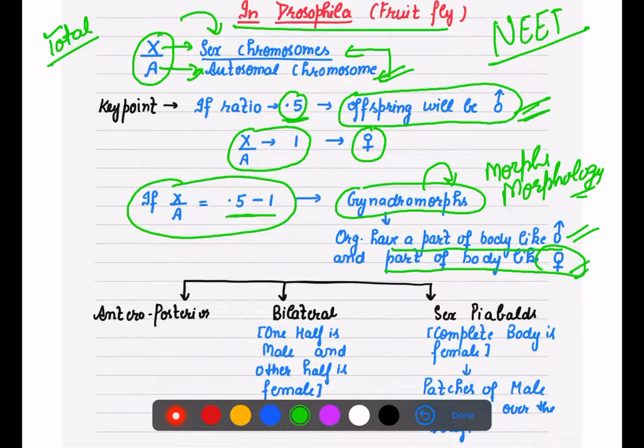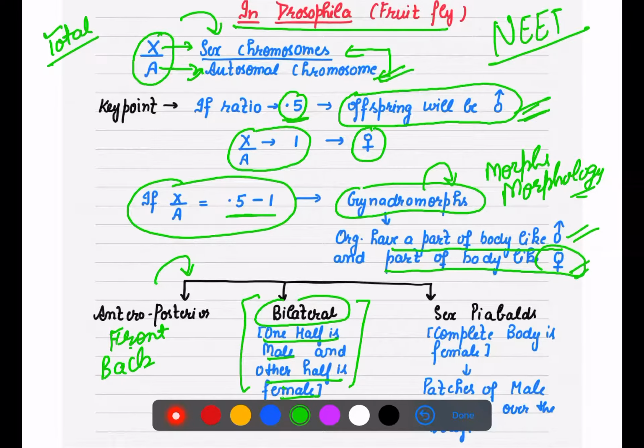It is also three types. Sometimes it is anterior posterior, where the front side looks like male and the back side looks like female, or it can be bilateral, where one half is male and the other half is female. Or it can be sex piebald.